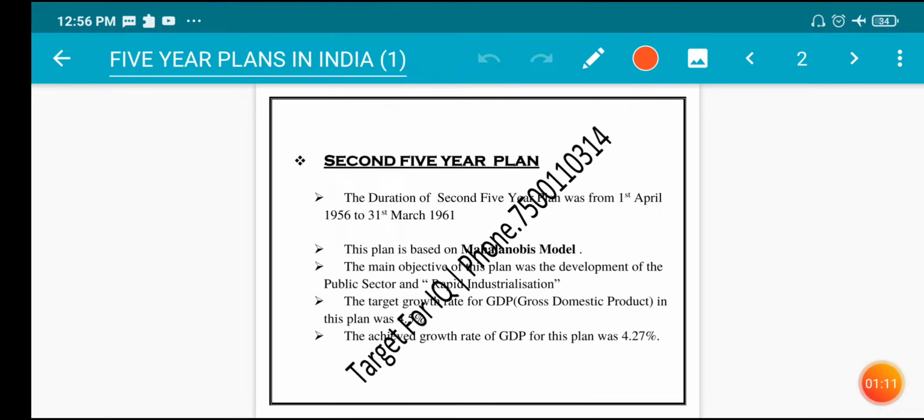Second five-year plan. The duration of the second five-year plan was from 1st April 1956 to 31st March 1961. This plan is based on the Mahalanobis model. The main objective of this plan was the development of the public sector and rapid industrialization. The target growth rate for GDP, that is gross domestic product, in this plan was 4.5%. The achieved growth rate of GDP for this plan was